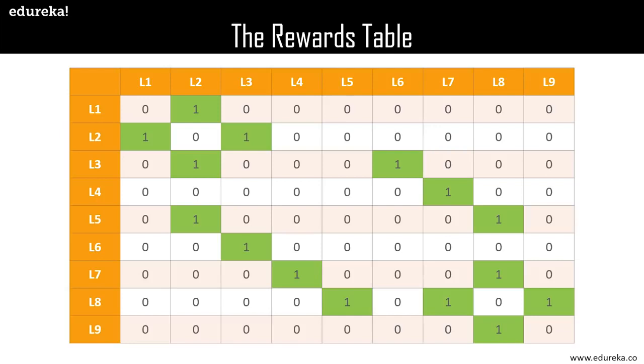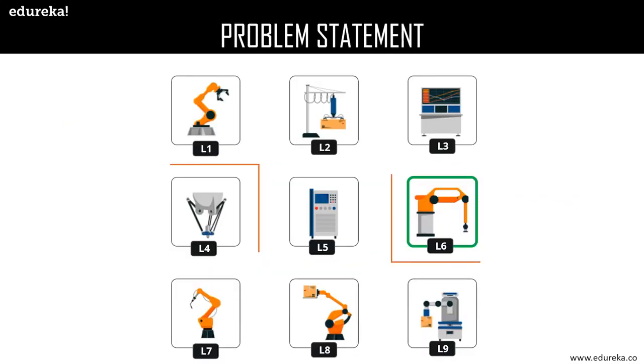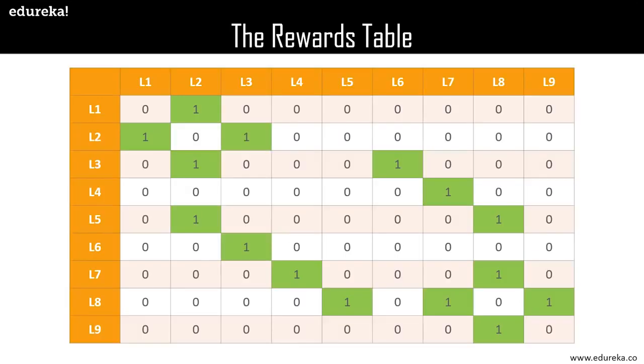Now comes an interesting decision. Now remember that the factory administrator prioritized L6 to be the topmost. So how do we incorporate this fact in the above table? Now this is done by associating the topmost priority location with a very high reward than the usual ones. So let's put 999 in the cell L6, L6. Now the table of rewards with a higher reward for the topmost location looks something like this. We have now formally defined all the vital components for the solution we are aiming for the problem discussed.